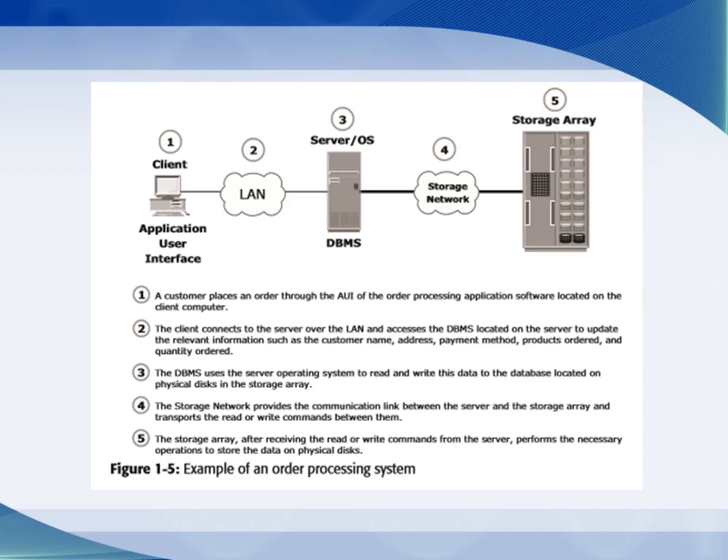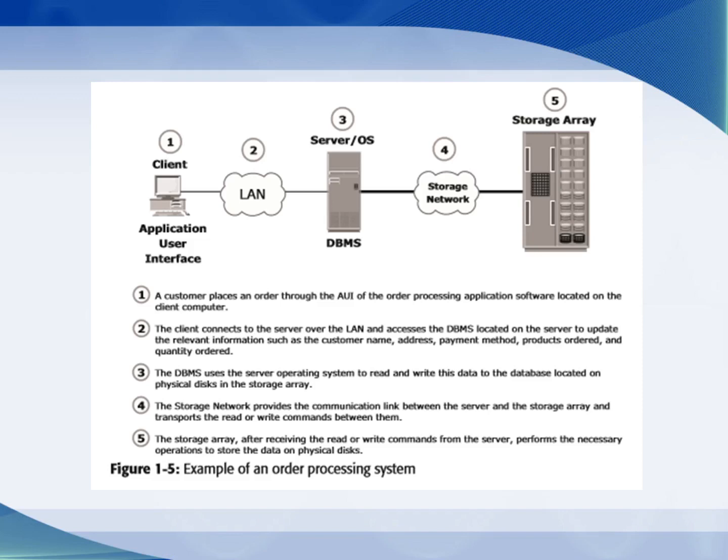Now we are going to see one application, that is the order processing system. So what is this? See, nowadays we are using the Amazon website for purchasing products, right? The client provides some information, like their name, the product, when they are acquiring it, or the cost.